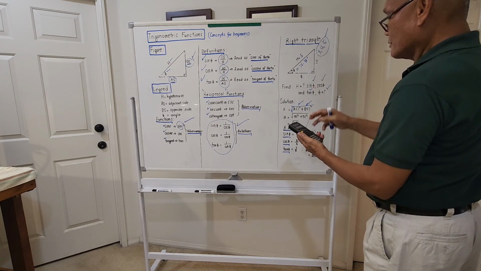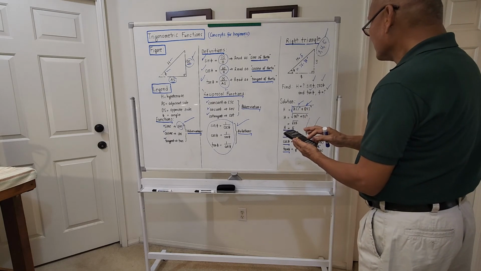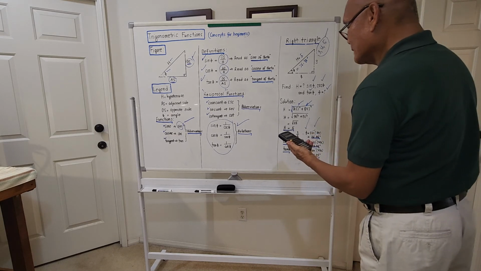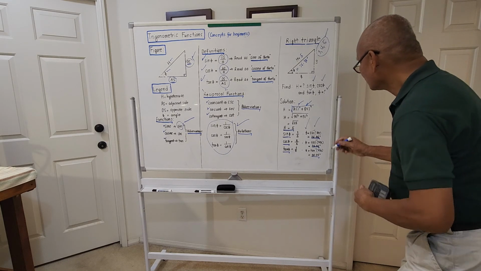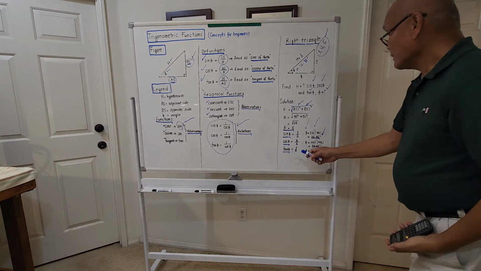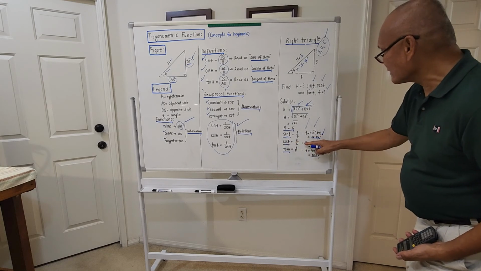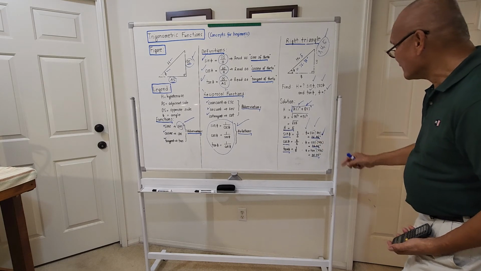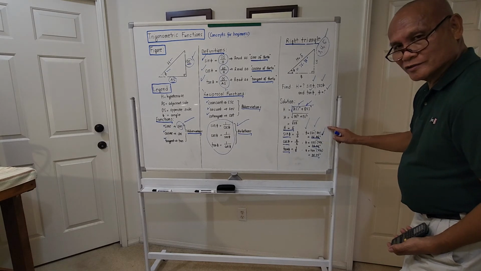Sine of theta will be 3 over 5. 3 divided by 5 equals 0.6, right? Second function, sine. It's 36.86 degrees. Okay. Second solution, take the arc cosine of both sides. The arc cosine of cosine theta is just theta, and the arc cosine of the right hand side is the arc cosine of 4 over 5. 4 over 5 is 0.8. Take the arc cosine, what will come out is 36.86.